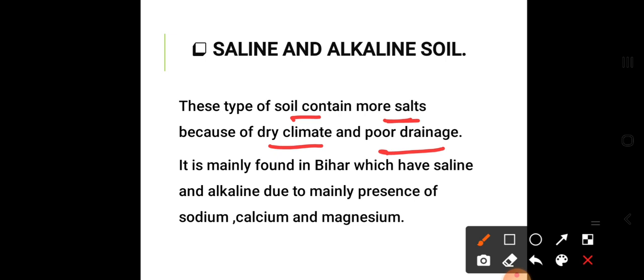It is mainly found in Bihar, which has saline and alkaline soil due to the presence of sodium, calcium and magnesium ions. These three types of ions make the soil alkaline in nature.